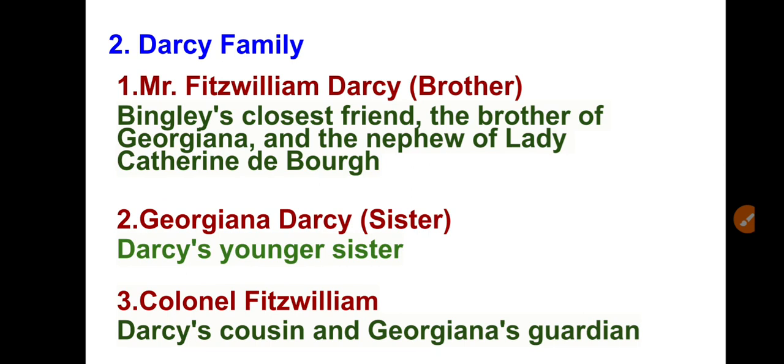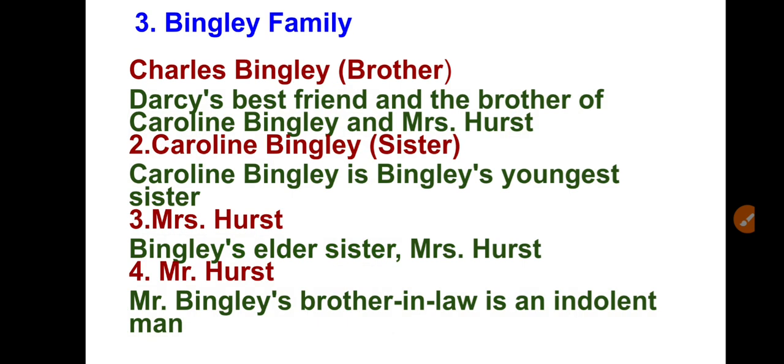Then the Darcy family is also important, because the hero is Darcy. So Fitzwilliam Darcy, he's a brother, and his sister's name is Georgiana Darcy, and Colonel Fitzwilliam. These are the family members. No doubt Mr. Fitzwilliam is the hero of the novel. Now moving to the third family, the Bingley family. Charles Bingley is also important, because at last he becomes Jane's husband, and he likes Jane. He's a major character.